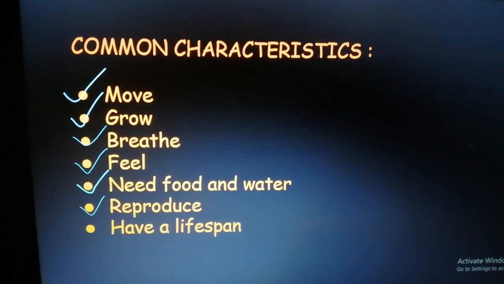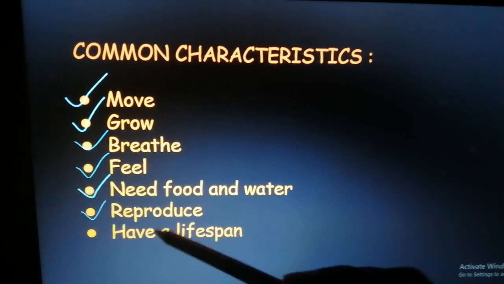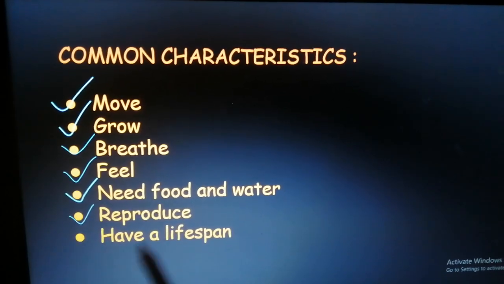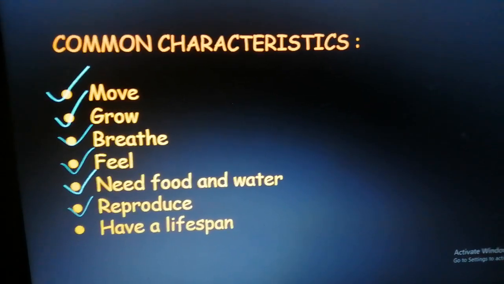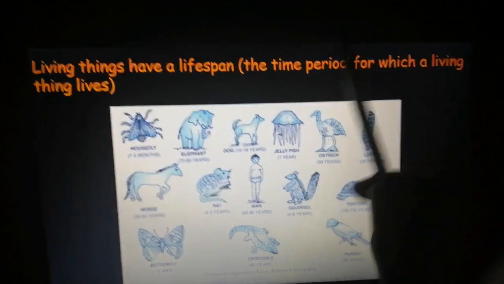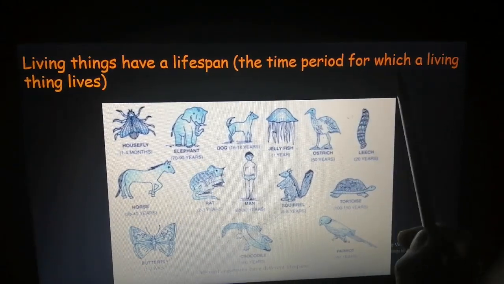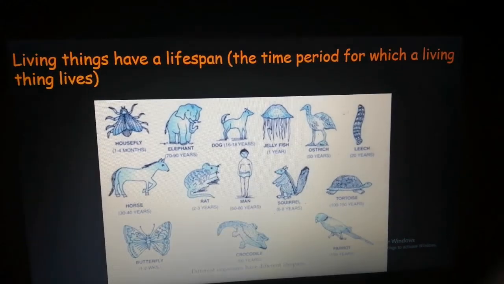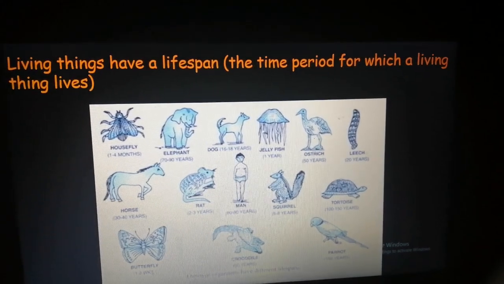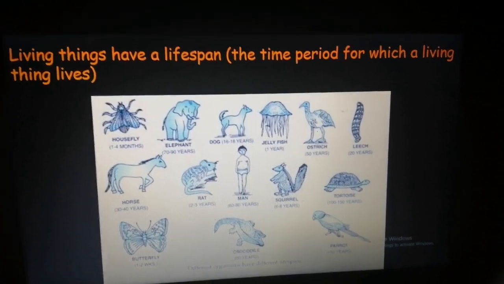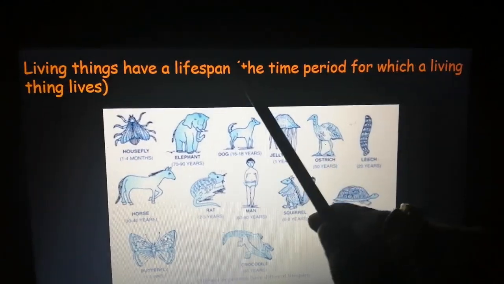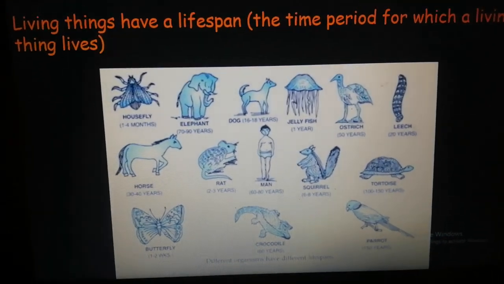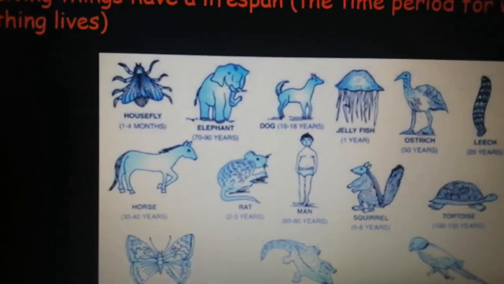And that brings us to the last characteristic of all living beings, that is, all living beings have a lifespan. So what is a lifespan? The time period for which a living thing lives. That is, from the time it takes birth till the time it dies. That time period is known as lifespan. So all living beings have a fixed lifespan. So here are some examples.